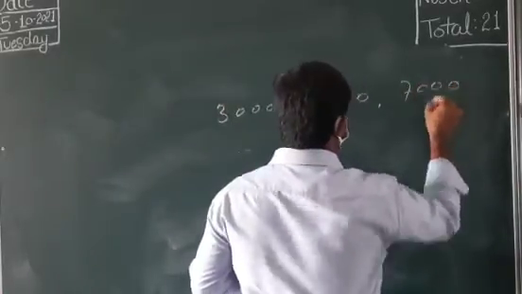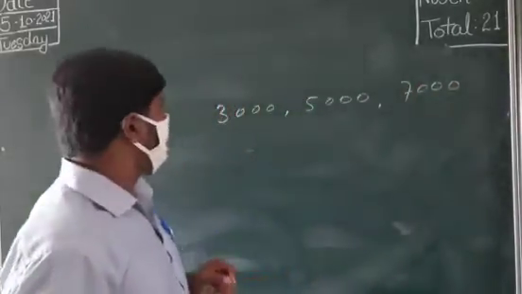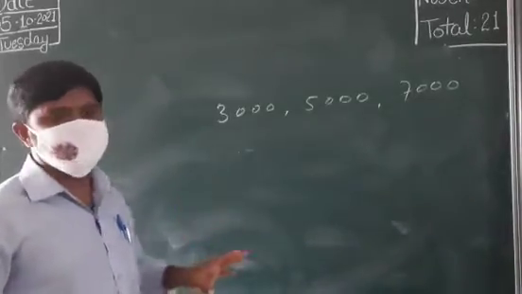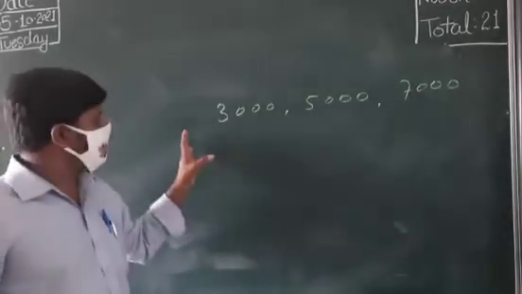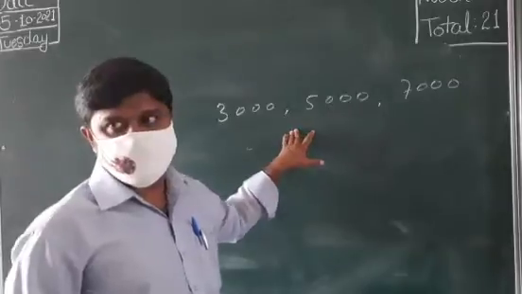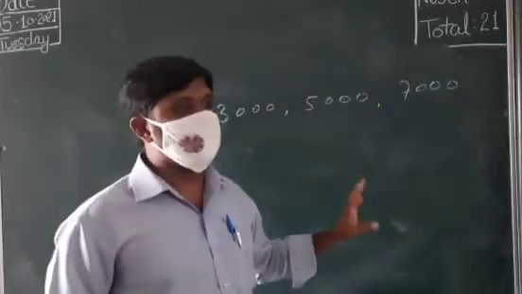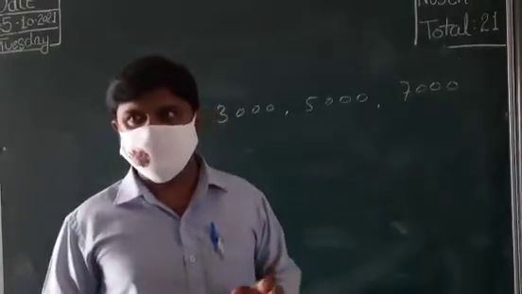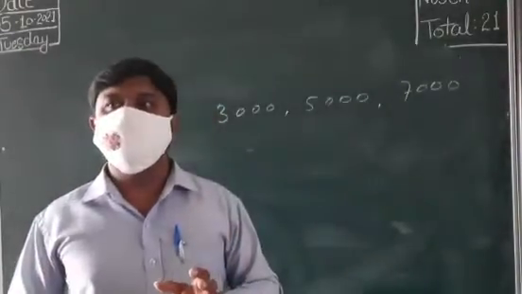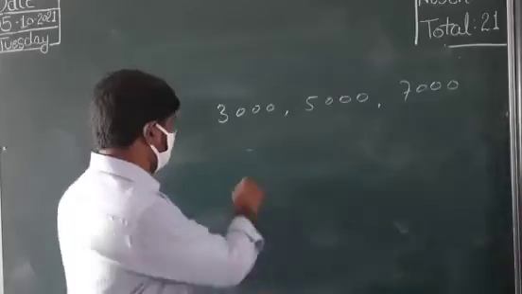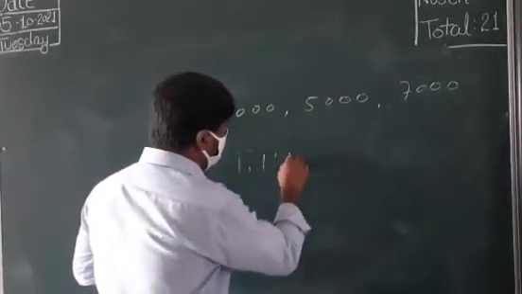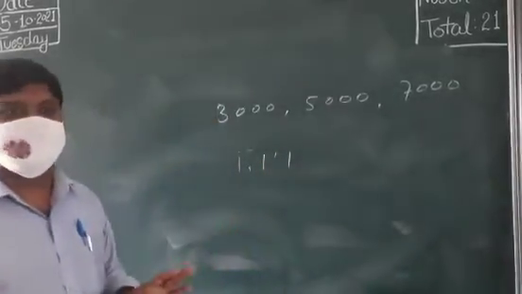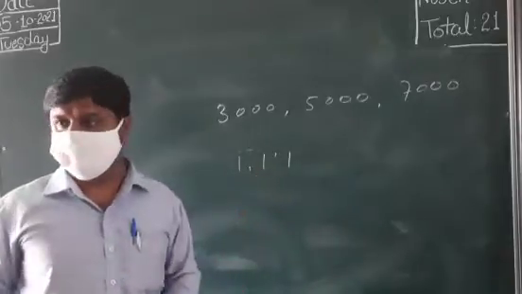Just imagine that. These 3 partners brought that, but they decided to divide the profit equally. You understand, no? They decided to divide the profit equally. That means 1:1:1, equally they are dividing the profit.